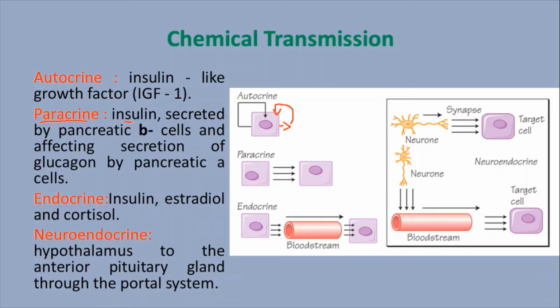An example is the famous hormone insulin, secreted by the pancreatic beta cells and affecting the secretion of glucagon by the pancreatic cells. You know very well that glucagon and insulin are opposite in action. Insulin generally allows glucose into the cell. After entering the cell, glucose is involved in the oxidation process and finally produces energy.